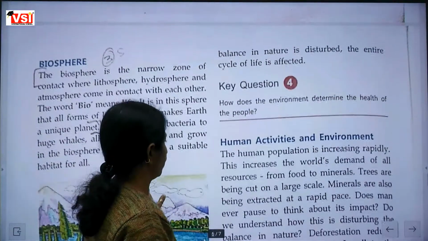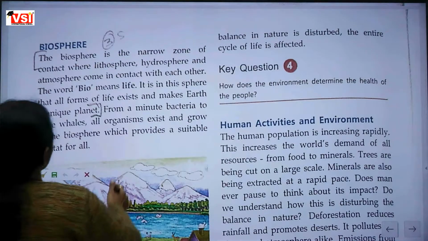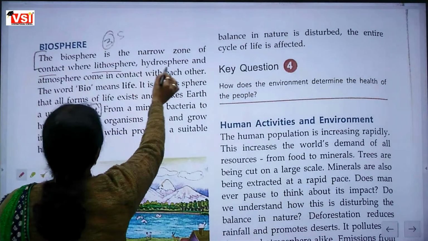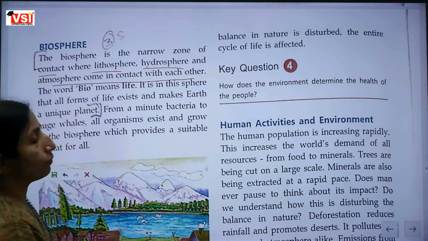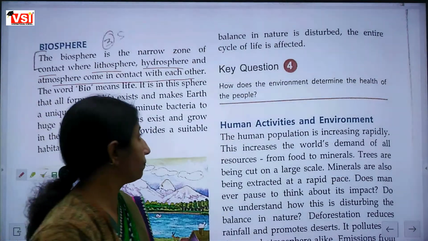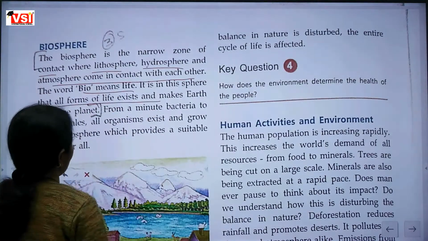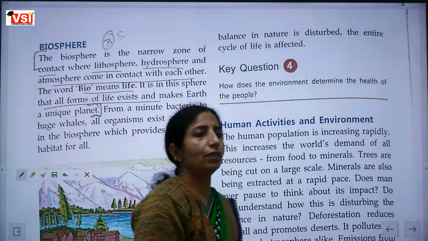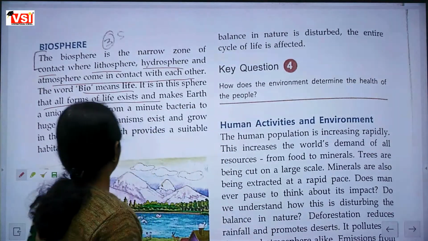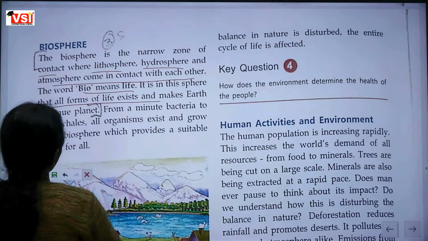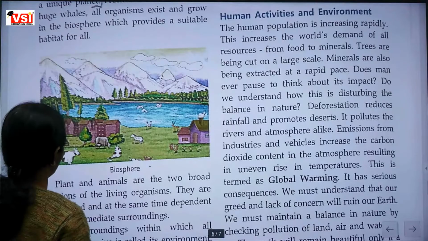Biosphere. The biosphere is the narrow zone of contact where lithosphere, hydrosphere and atmosphere come in contact with each other. Bio means life. In this sphere, all forms of life exist and make Earth a unique planet. Only in the biosphere do all animals, plants and human life, the life of living organisms, exist. And this sphere also provides a suitable habitat for all the living beings.